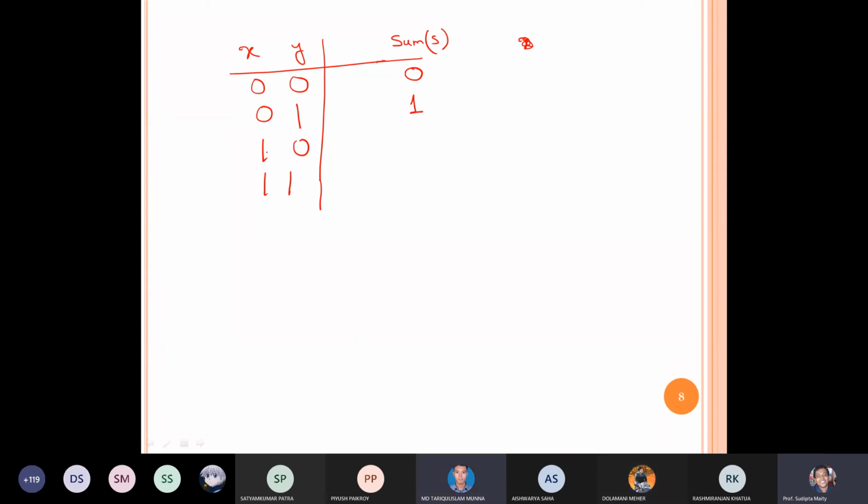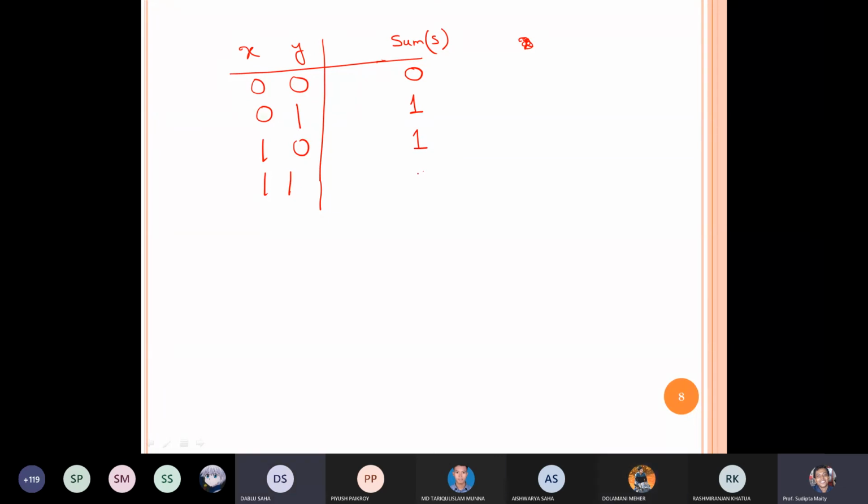What will be the resultant if I add 1 plus 0? 1, sir. Very good. What will be the resultant if I add 1 plus 1? 1. No, it is 0, binary addition, sir. Don't focus on 1. Whenever we are talking about addition, then it should be binary addition.